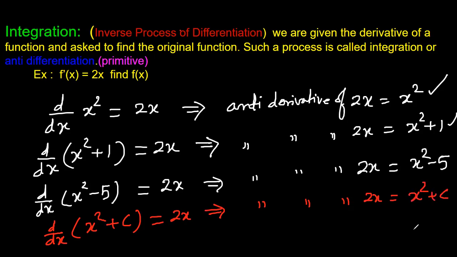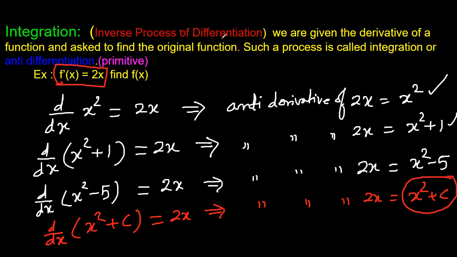Yes, where c is a real number, which is called an arbitrary constant. Arbitrary means we can take any real number. So c is a constant, and there are infinitely many real numbers, so there are infinitely many antiderivatives of this f x. When the derivative of the function is given as 2x, we can say the antiderivatives of 2x will be infinitely many.